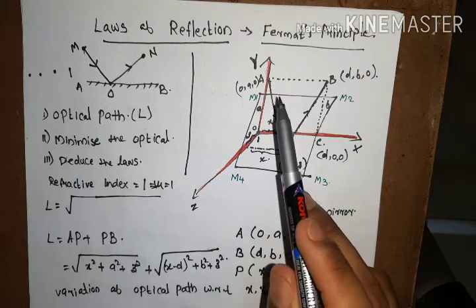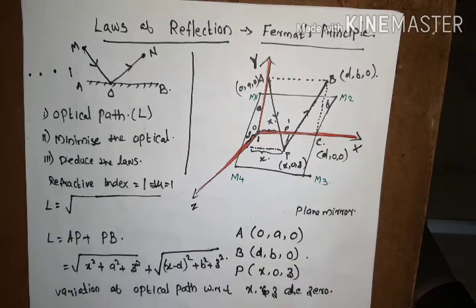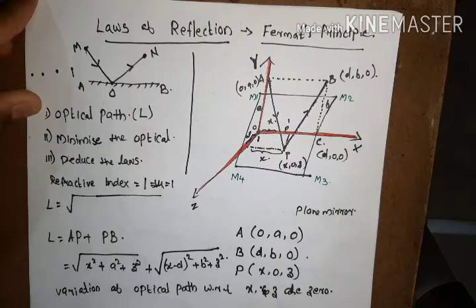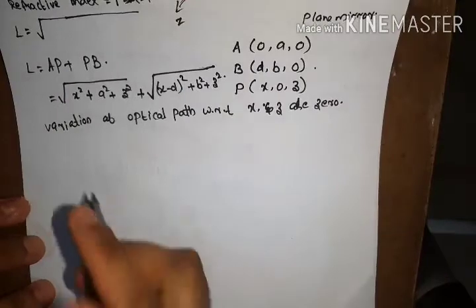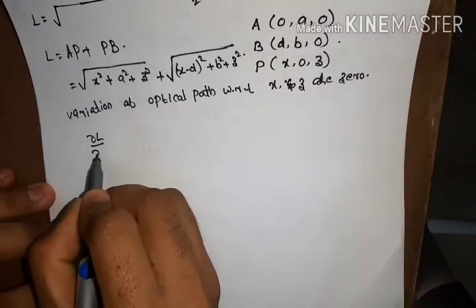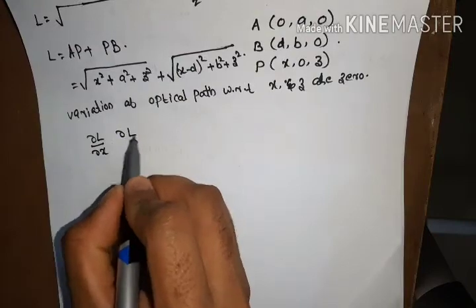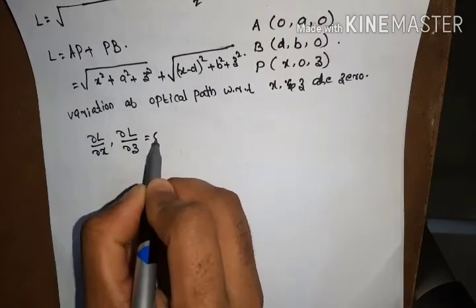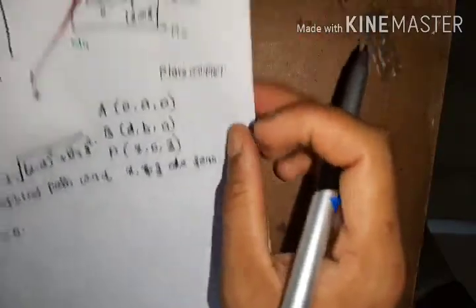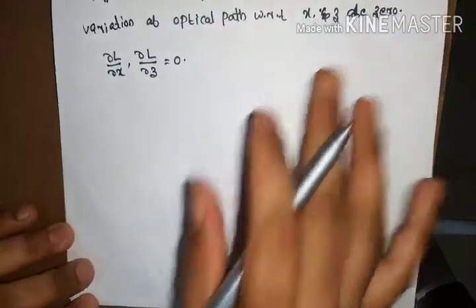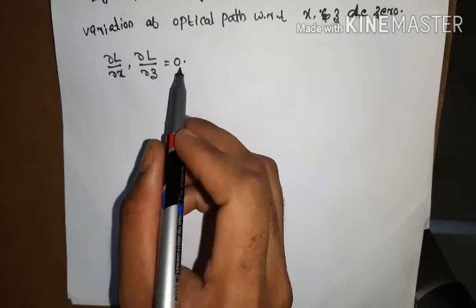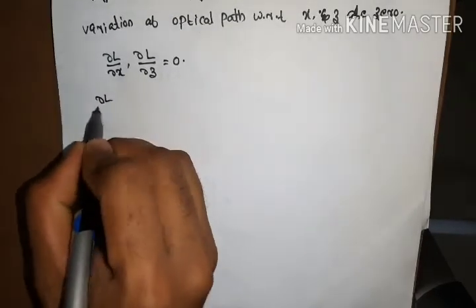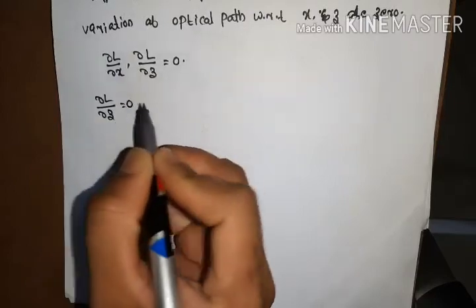So corresponding to that optical path, variation with respect to x and z will be equal to 0. Now that means variation with respect to x and z equal to 0 means that ∂L/∂x and ∂L/∂z are equal to 0. Now we have to find ∂L/∂x and ∂L/∂z and equate them to 0. First of all, I am finding ∂L/∂z equal to 0, which implies